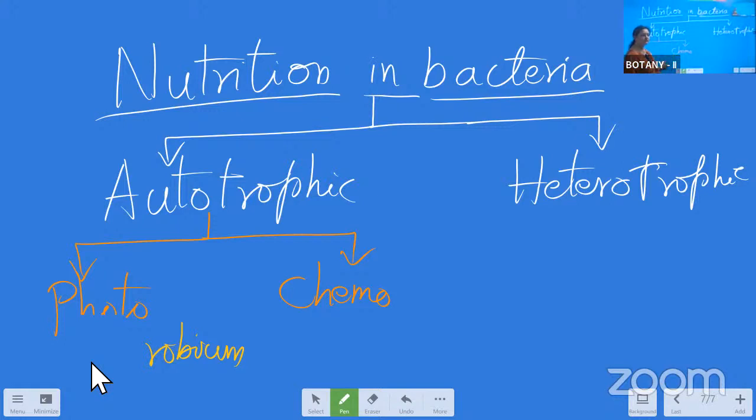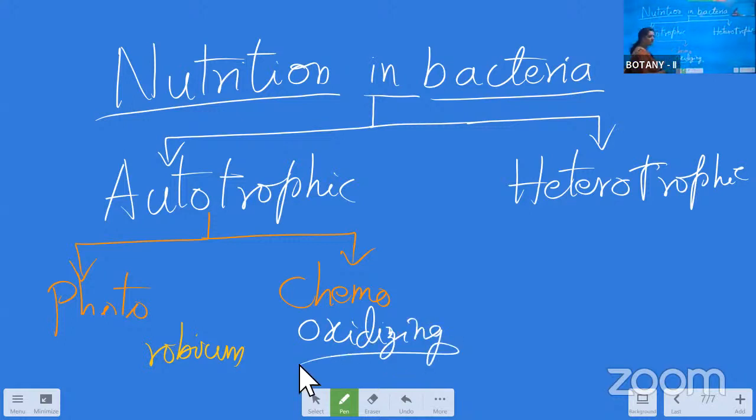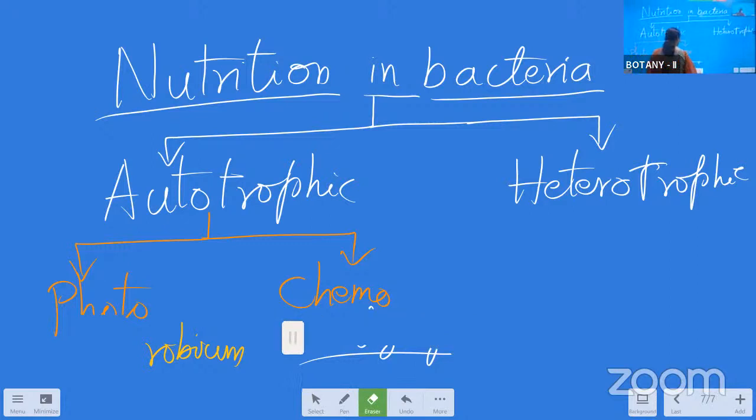And which type of chemicals can they split to get energy? Splitting means the chemicals are oxidized and split, and then the energy is released. That energy is taken up by these bacteria to prepare food material. Those are the chemoautotrophic bacteria, and among them we have the sulfur bacteria, oxidizing sulfur.